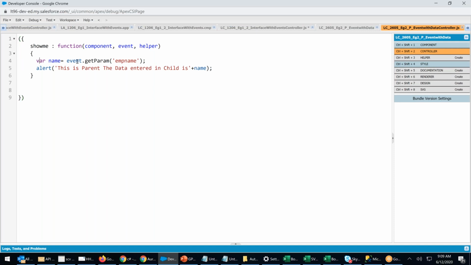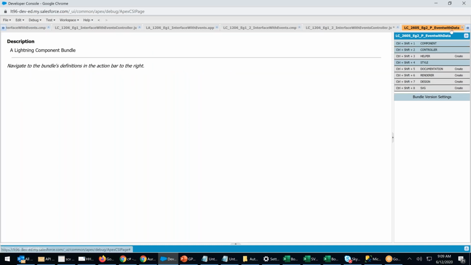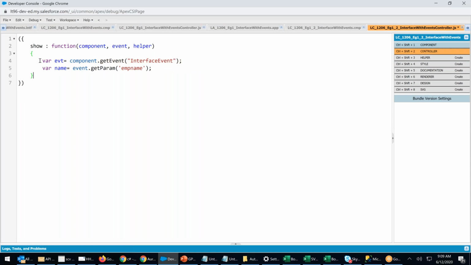I directly say event dot get param the name. Event dot get param the name. Employee name. This is the parent, and the data entered in the child is this. I don't need to do the get also. I don't need to say EVT because anyhow I'm not using EVT anywhere. It is only for fire. This line is also not required.